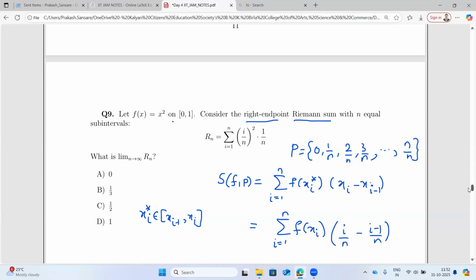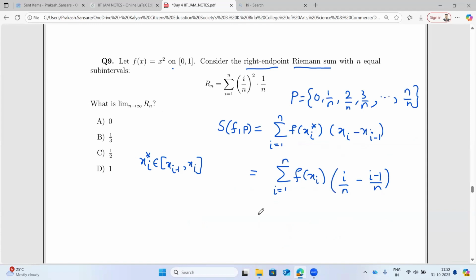Now f(xi) is x square, so it is (i by n) whole square. And this difference is basically 1 by n. So this is the Riemann sum, which we call Rn.